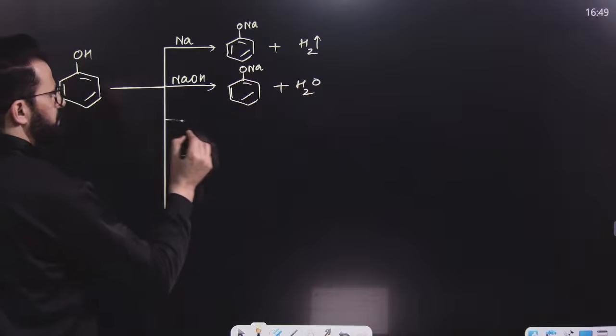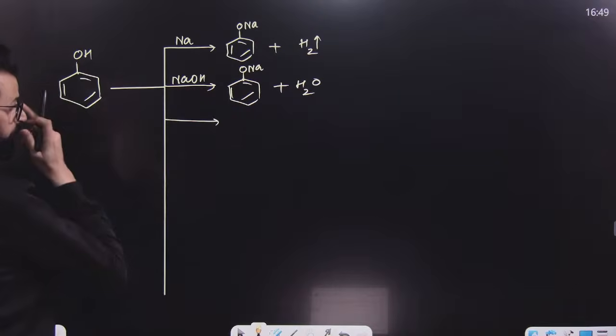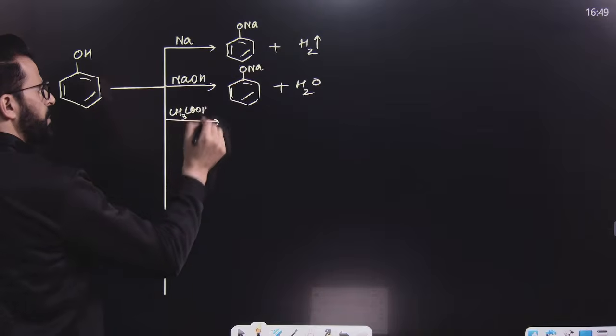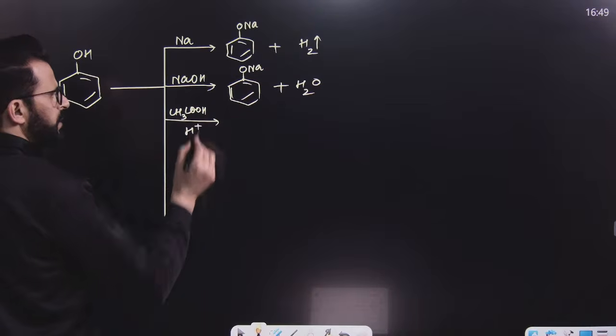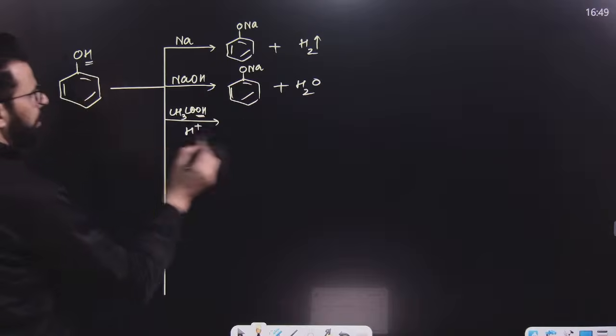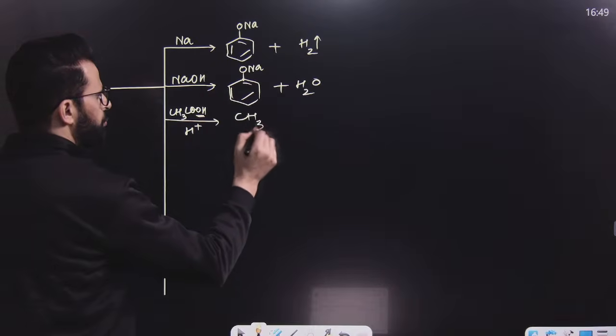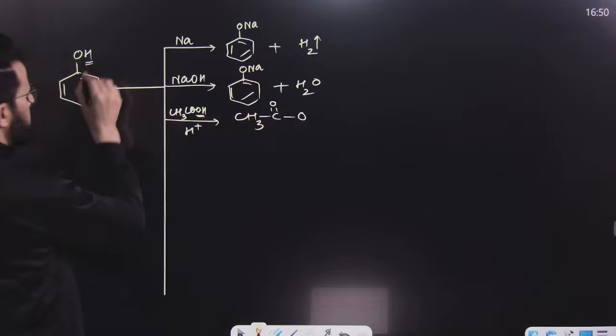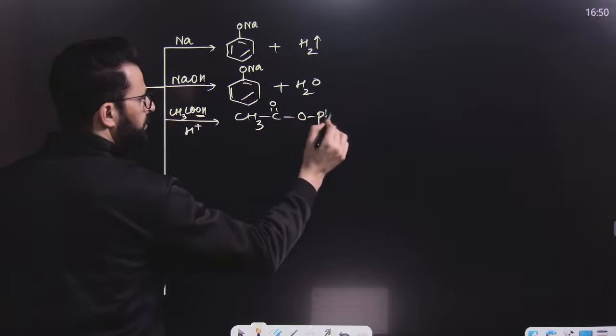Now, after that, if this phenol is treated with CH3COOH in presence of acidic medium, then replace OH from the acid and H from phenol, you can simply form CH3C double bond O, then O of this, and then the phenyl ring. An ester is formed.